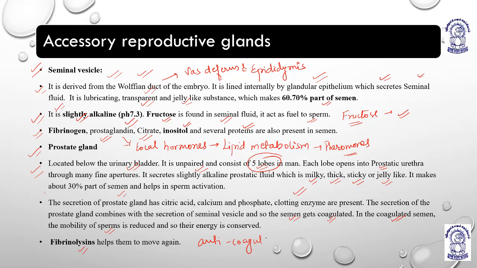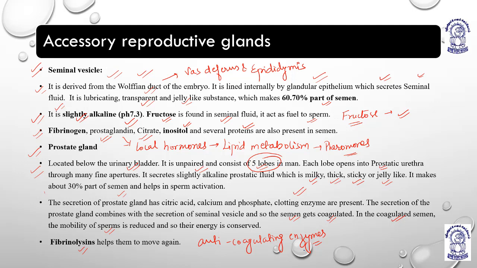Anticoagulating enzymes. Somebody can ask, sir, coagulation is related to blood? No, coagulation can be related to anything. Coagulation means precipitation. So fibrinolysins actually break the fibrin fibers, and they help the sperm to move again, right? So fibrinolysin helps to move the sperm again.